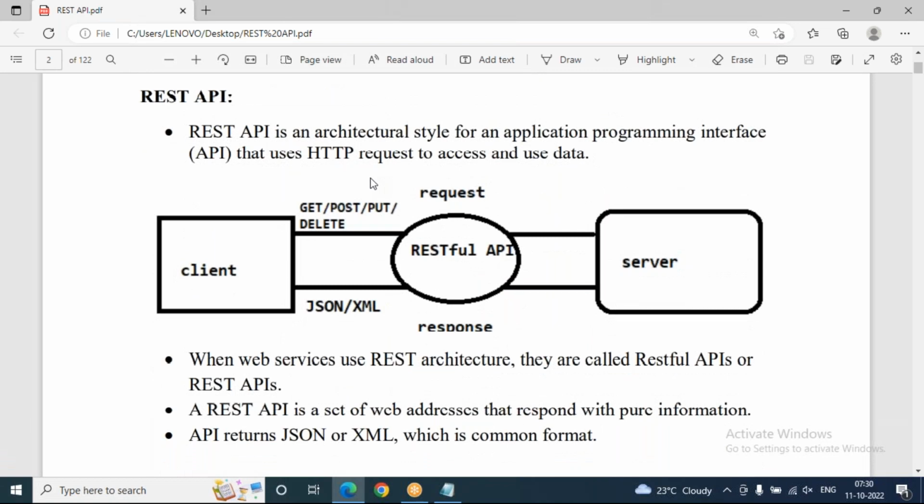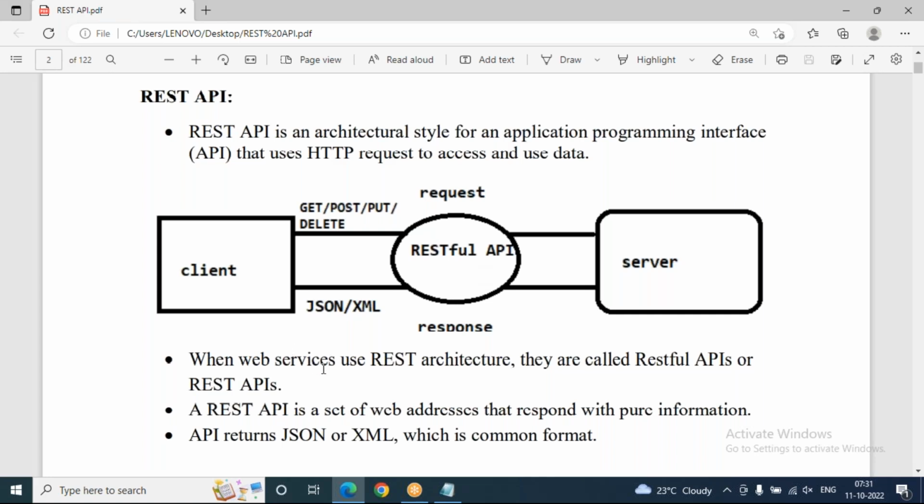Now coming to this, a REST API is an architectural style for an application programming interface that uses HTTP requests to access and use data only. Now just observe here, RESTful API. Why can we call it a RESTful API? See, REST API or RESTful API, don't get confused here. REST API and RESTful API are not different things. Both are the same thing only.